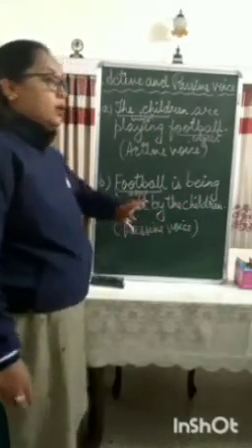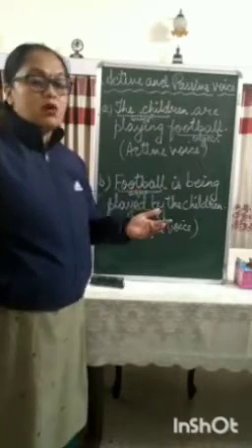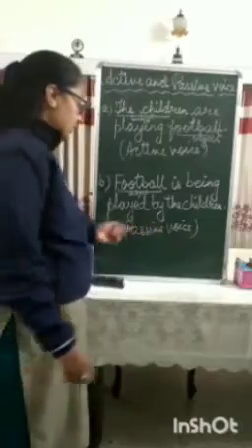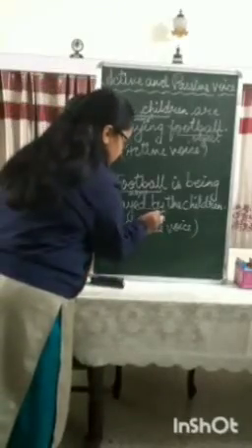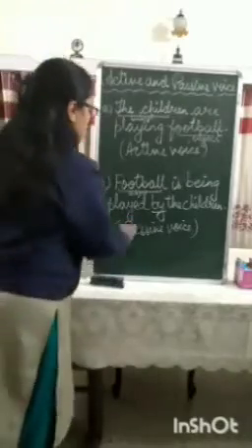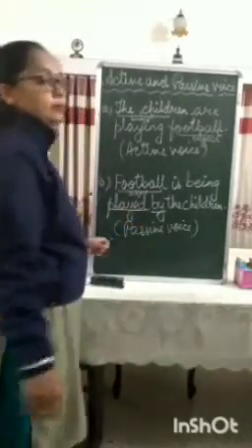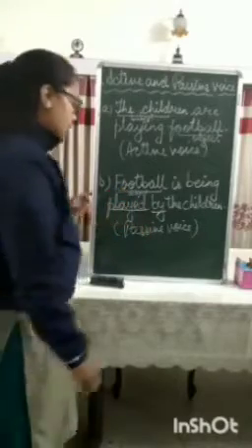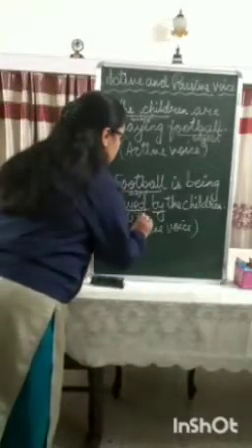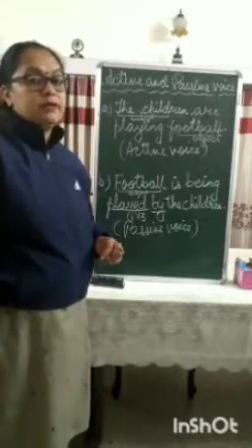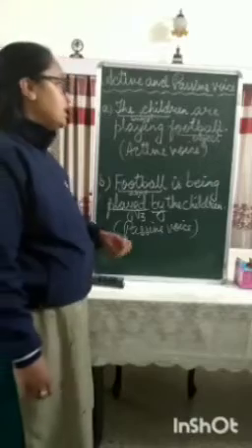And one more way of recognizing whether the sentence is written in passive voice or not is the use of the word by, and the form of the verb. Remember, in passive voice, we always use the third form of the verb, that is the participle form of the verb.